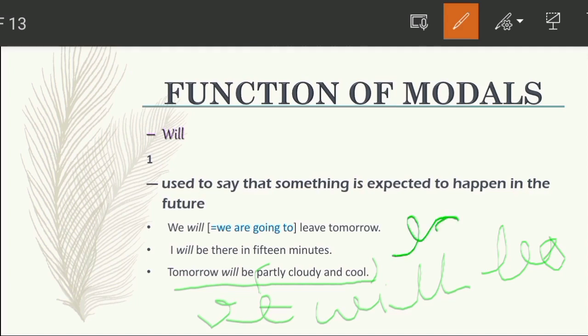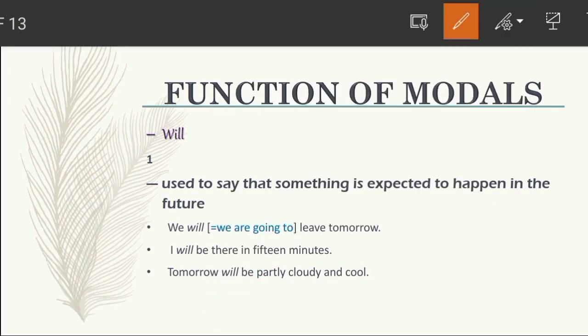After that you can add tomorrow. Okay, so that is okay. So it is expected to be partly cloudy and cool tomorrow, which means we have expected tomorrow's weather. Here, partly means what? Somewhat cloudy. Not completely, but somewhat.